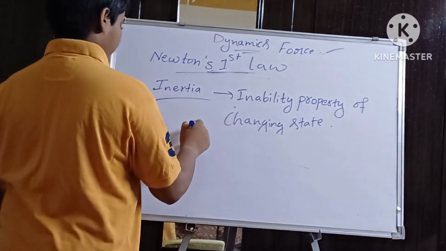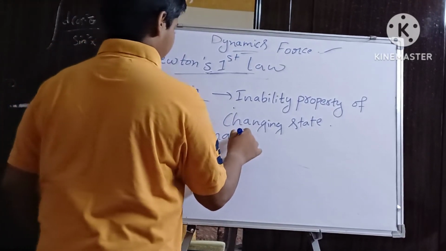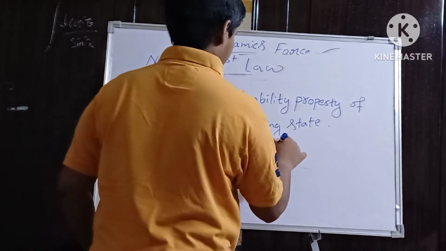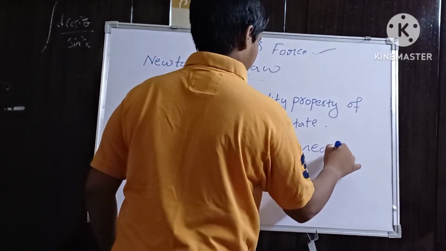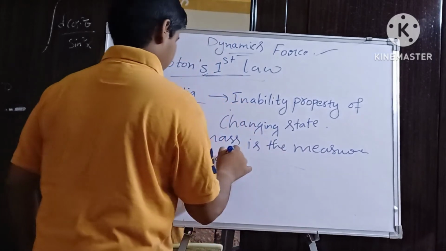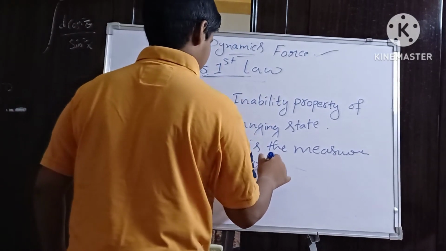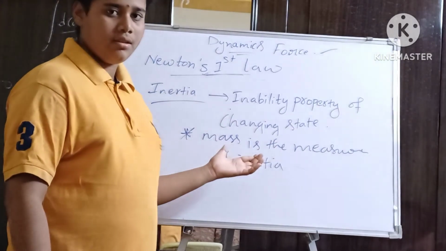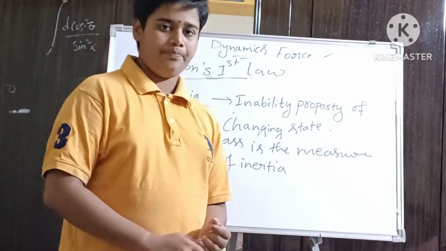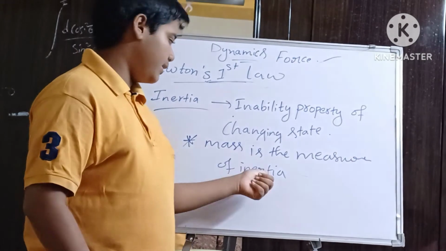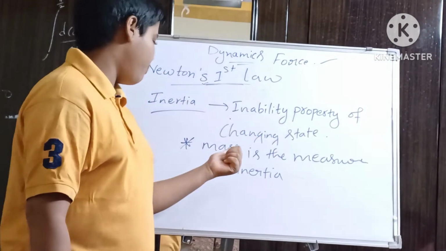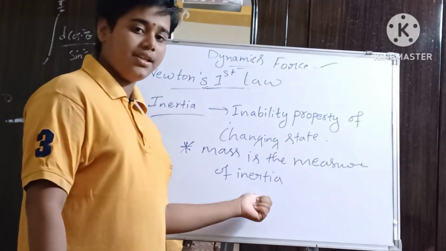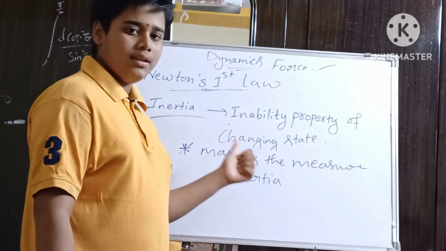Okay. In this, the main important point is mass is the measure of inertia. Here, the more the mass, the more the inertia, because these are directly proportional.